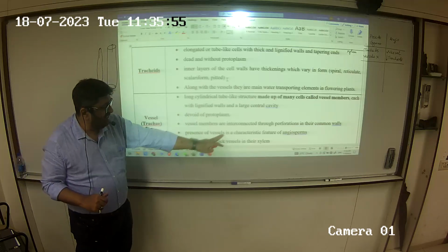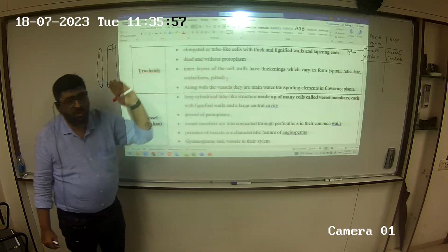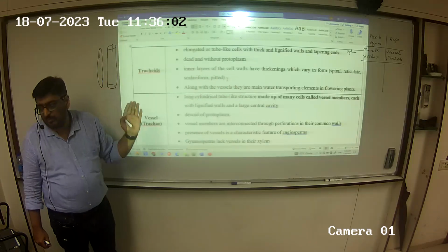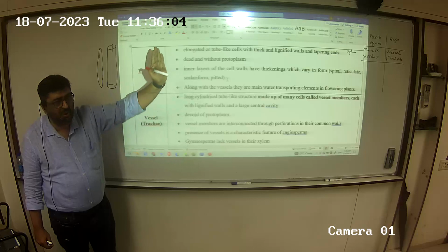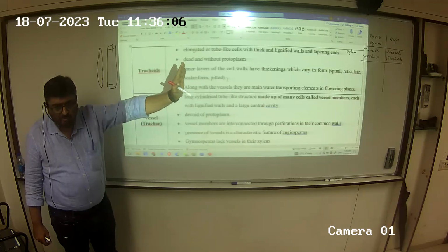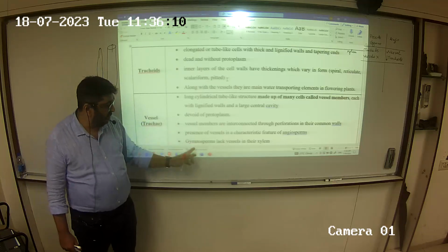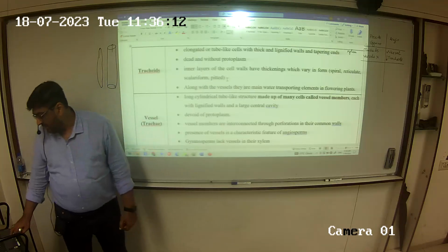Presence of vessels is a feature of angiosperms only. Can you see vessels are absent in pteridophytes and gymnosperms? They are exclusively present only and only in angiosperms. Gymnosperms lack vessels in their xylem.